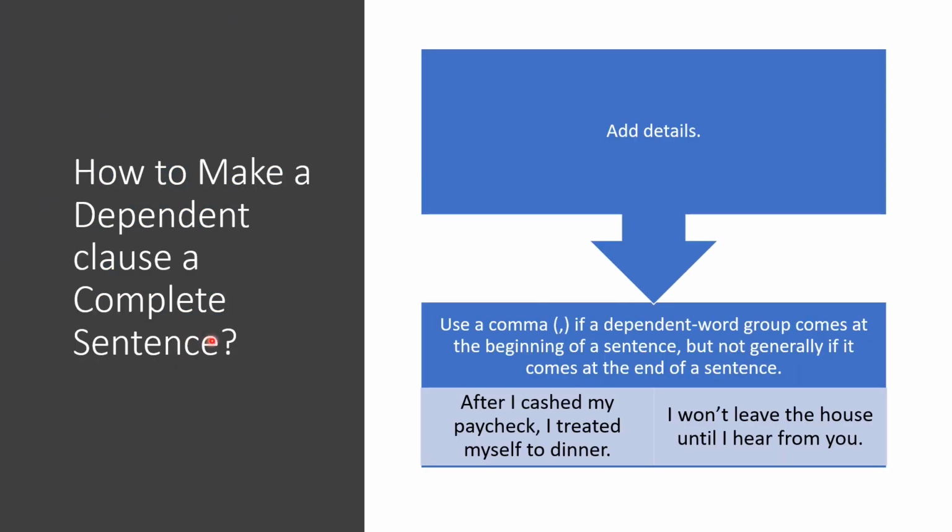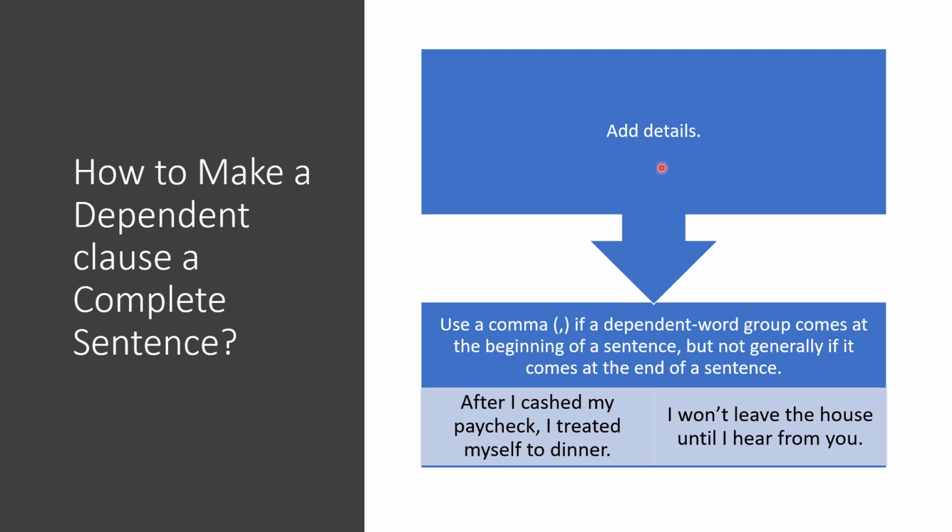Here is a visual representation of how to make a dependent clause a complete sentence. When you see a dependent or subordinate clause in your paragraph, all you need to do is attach it to the main clause that would complete its thought. If there is no main clause to which you can attach it, then add details.